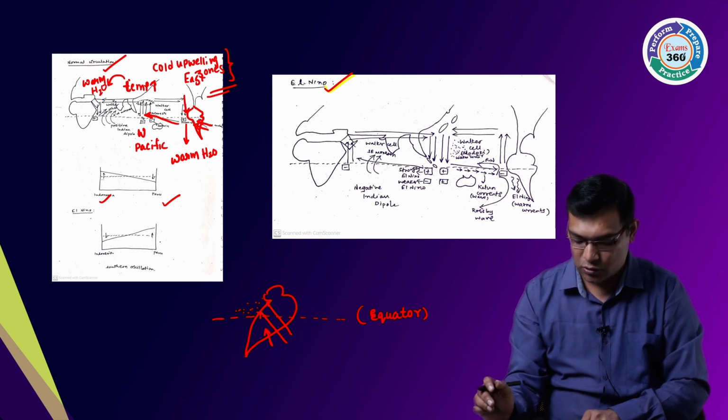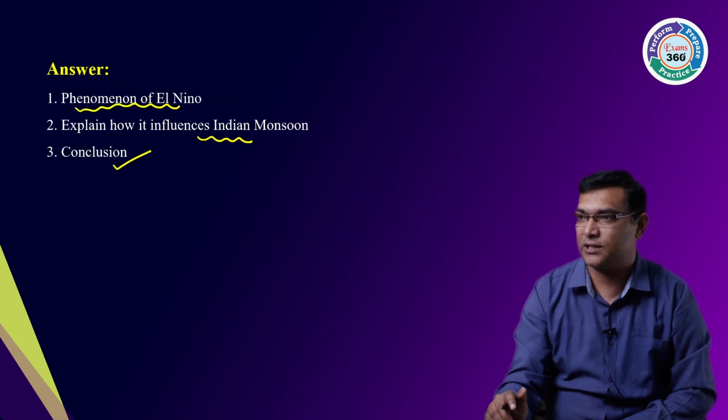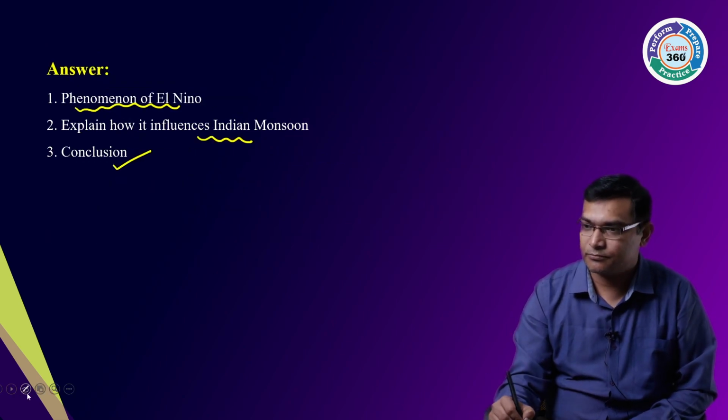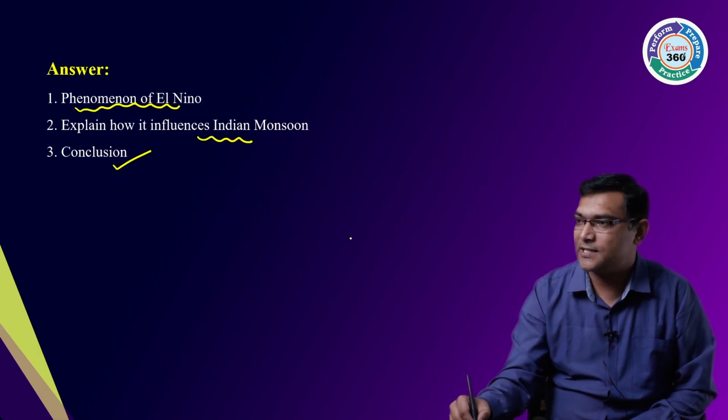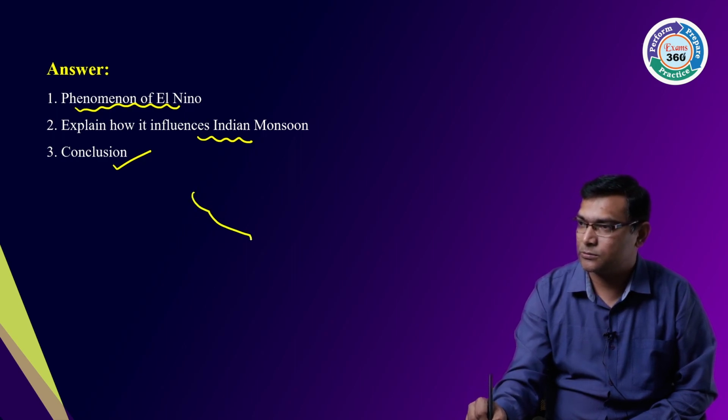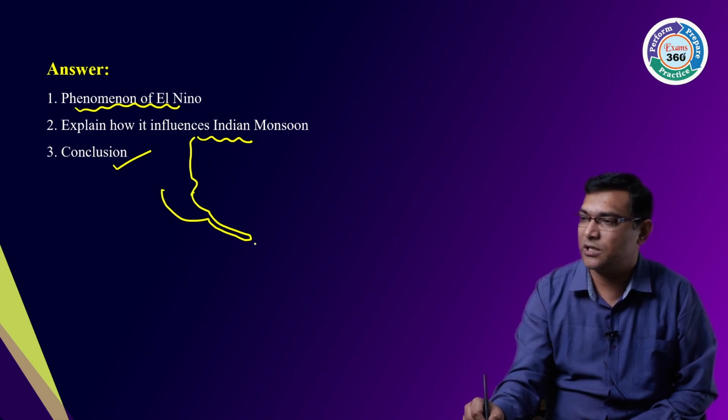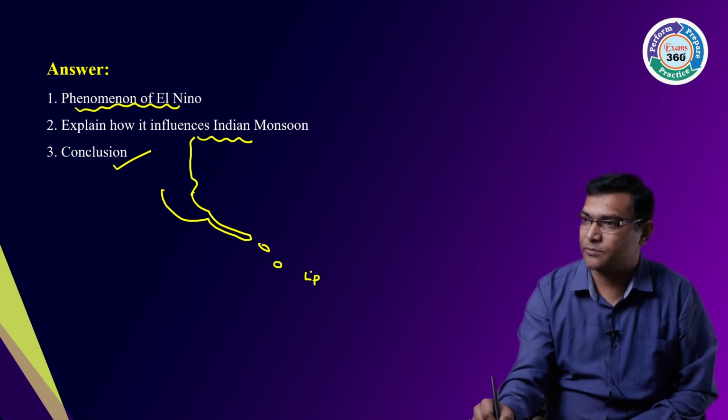And as it is a low pressure system, if you look here, as it is Indonesia, there is a low pressure system here, and this is your Indian coast.